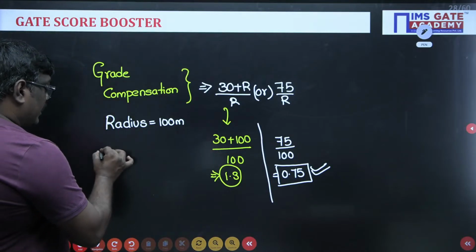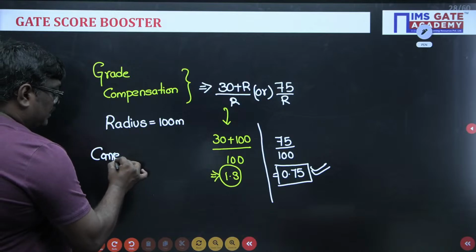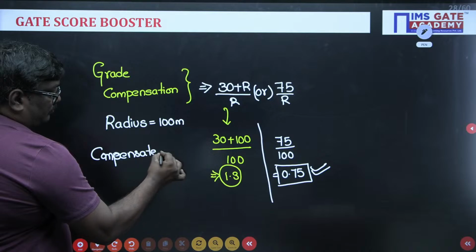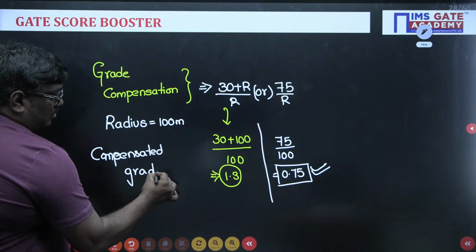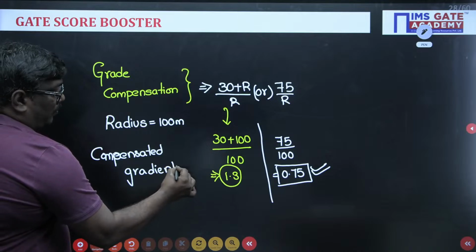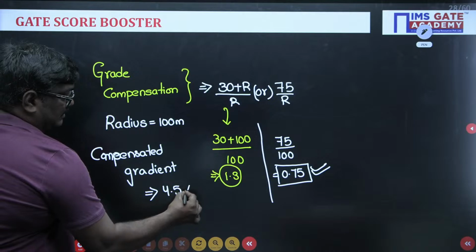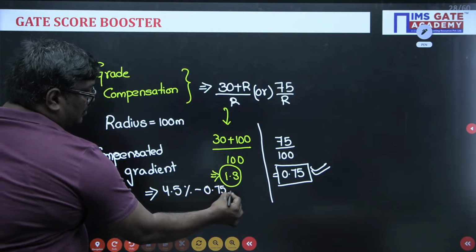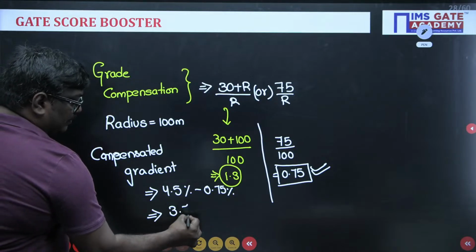Now see students, compensated gradient is equal to 4.5 percentile minus 0.75. It will be equal to 3.75.